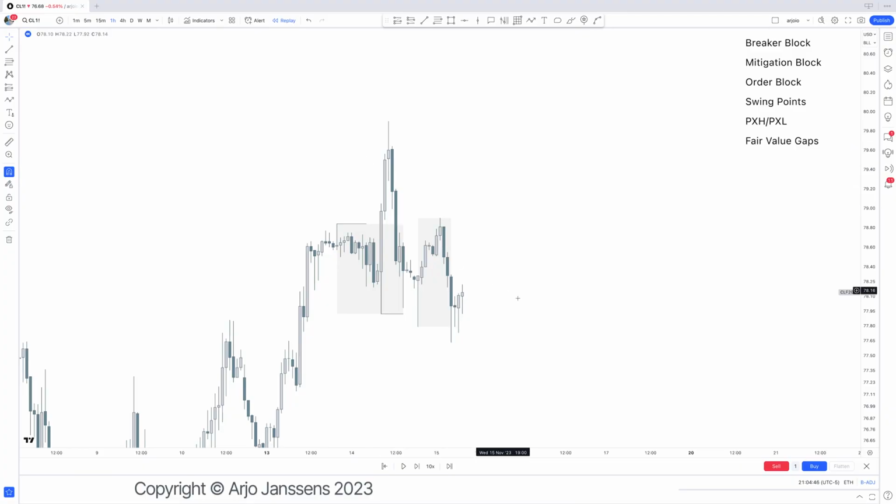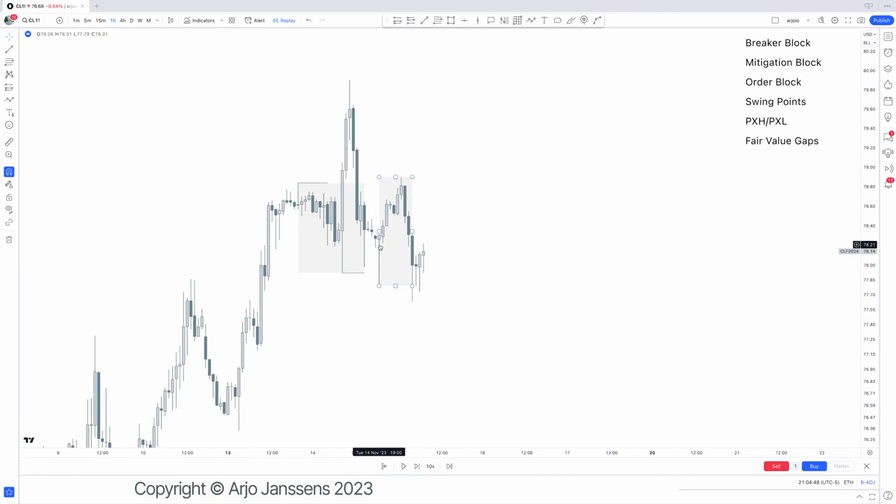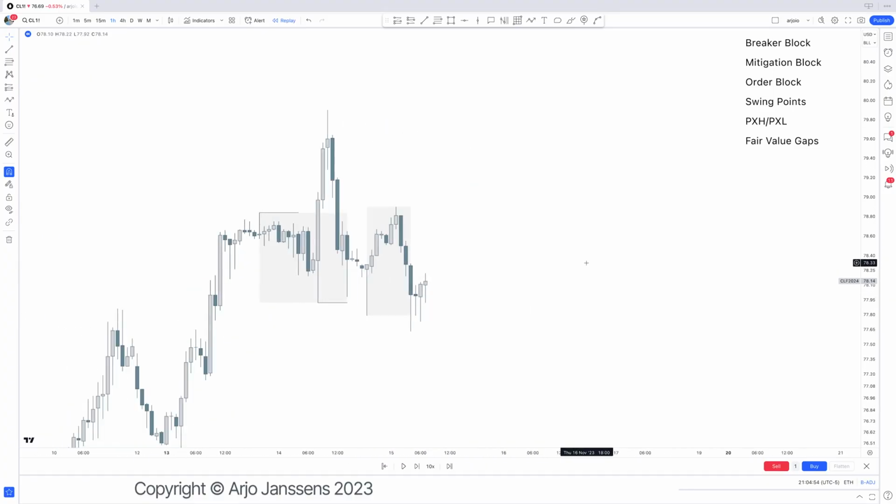So a mitigation block is where we can have any candle on the upside right there. So if we're bearish, we're waiting for a premium array. These up candles right there you're seeing can also have a down candle in the middle of them, whereas an order block can only have consecutive up candles for a bearish order block. So what does that look like?